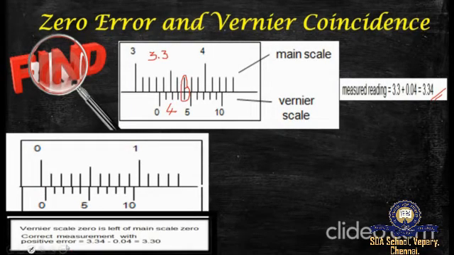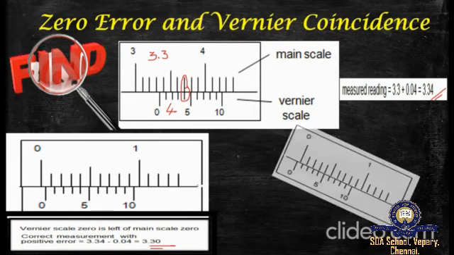But in the formula we have zero correction. Zero correction is just the opposite of zero error. Thus, we mention it as minus there. So the corrected reading is 3.34 minus 0.04, which gives us the value 3.30 when the measured value has a positive zero error.